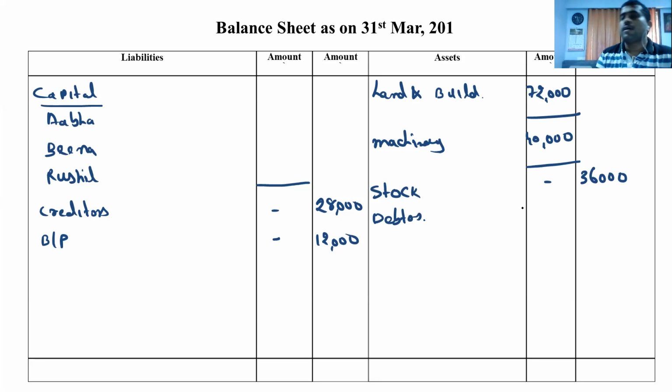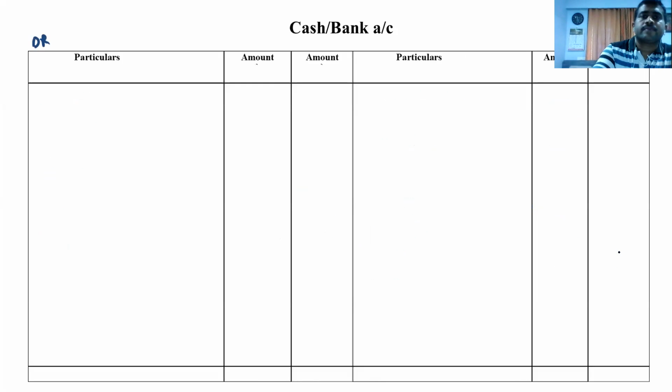Debtors, inner column 24,000 minus bad debt reserve, it's already been given 2,000. Investment, no tick mark is there. Outer column 8,000.